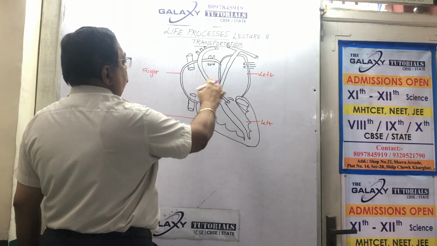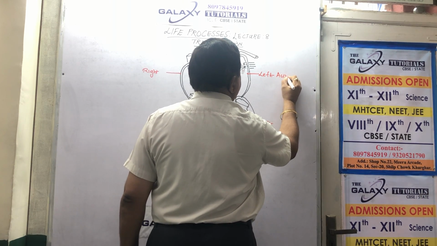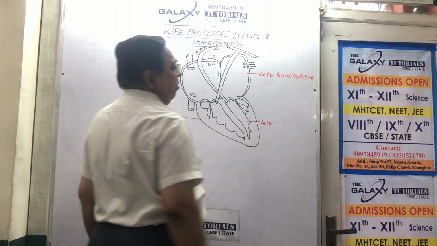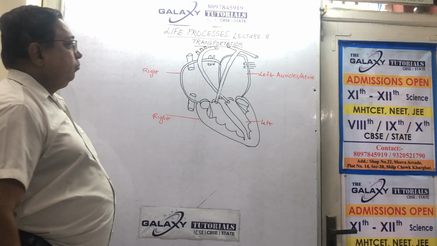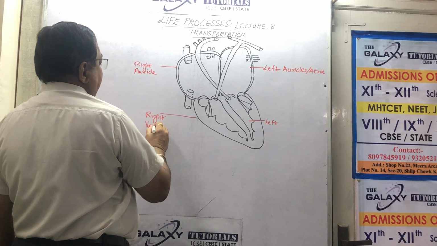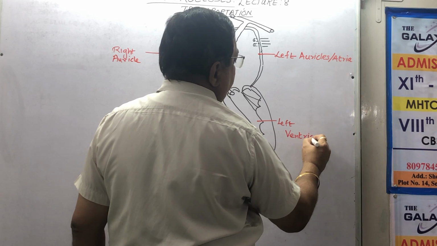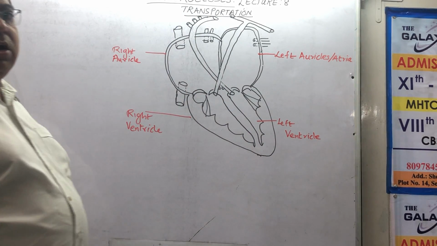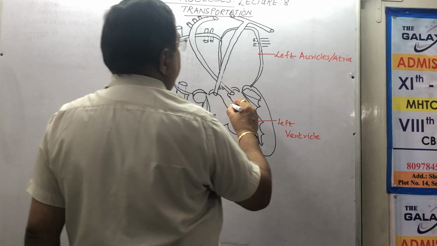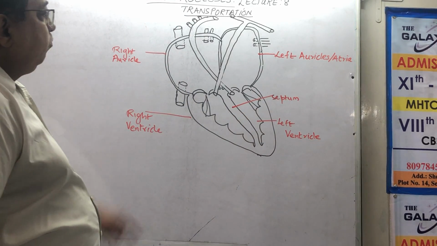Upper, there are four chambers. 1, 2, 3, 4. Upper chambers are called auricles. They are also called atrium. Atria is plural. Don't use both. Use any one. So left auricle, right auricle, right ventricle, and left ventricle are the four chambers of the heart. Then the wall in between is called the septum, the partition.